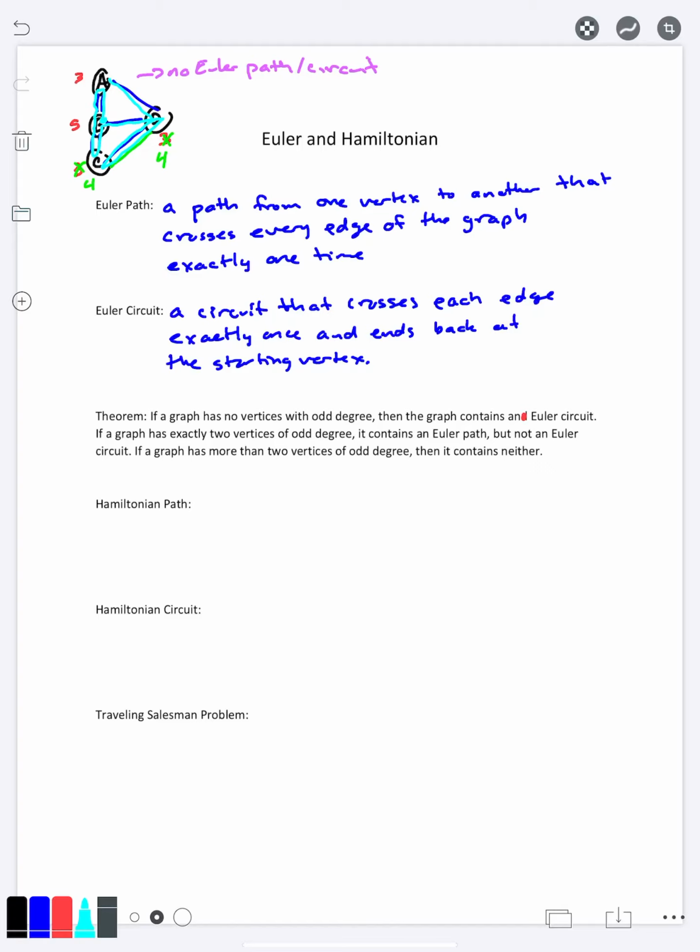So it's a nice little useful theorem here. This fully answers the question about when we can do this, when we can't do this, and it's a pretty easy condition to check by just looking at the degrees. All you have to do is count, and you get the answer.